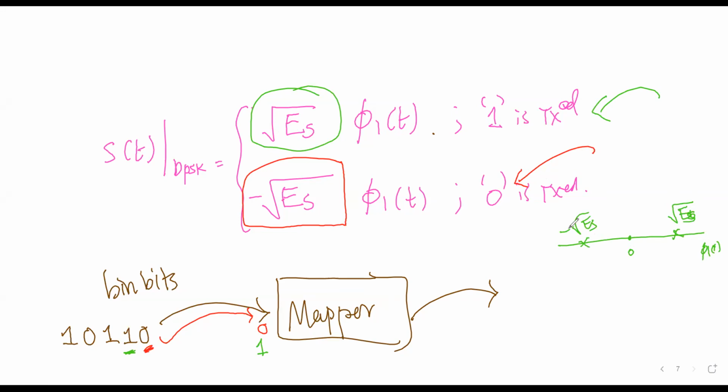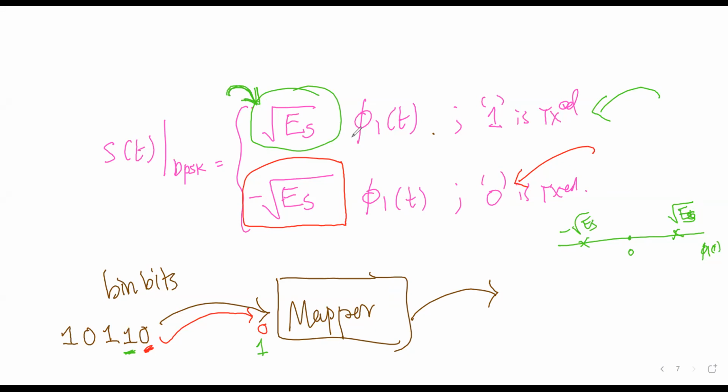Right, what happens to the term phi 1 of t, sir, then? Phi 1 of t is the carrier, right? So we are sending the carrier signal, isn't it? Practically, yes, sir. Practically, we are sending the carrier. If the carrier amplitude is some positive voltage, then it can be interpreted as binary 1 was transmitted.